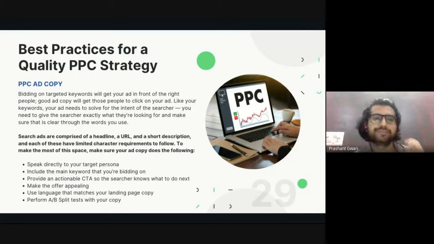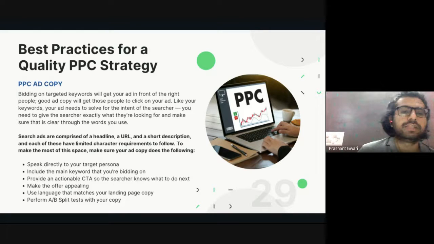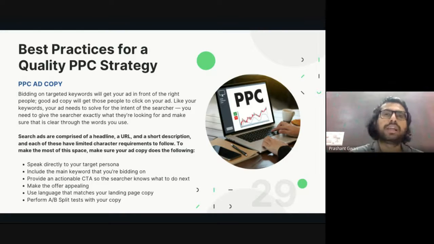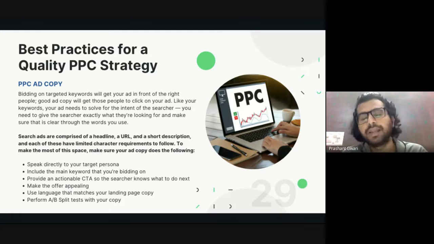And the last one is A/B split testing with your ad copy. As I told you earlier on the last slide, it's not possible to run a successful PPC advertisement the first time. Even those who have 10 to 15 years of experience don't get successful every time. It takes around 5 to 6 times. You do the same thing again and again, then you find the right keyword or the right type of content or the right type of ad copy, then you will get successful.